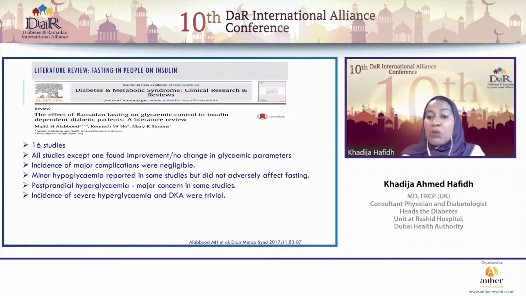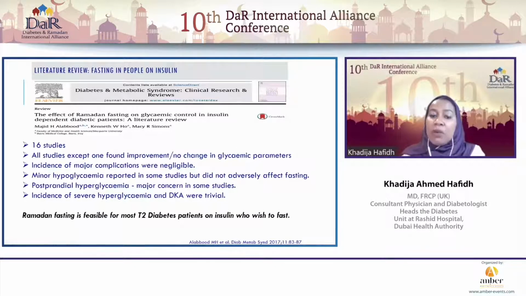Minor hypoglycemia was reported in some studies, but it didn't adversely affect fasting. Postprandial hyperglycemia was a concern in some of the studies, but the incidence of severe hyperglycemia and diabetic ketoacidosis were quite trivial. Therefore, the conclusion from this literature review is that Ramadan fasting is feasible for most patients with type 2 diabetes on insulin who wish to fast.